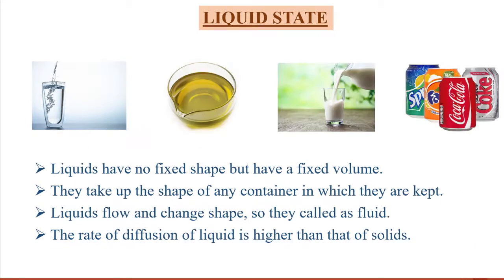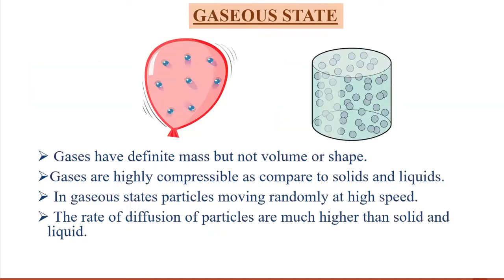Now the liquid state. Liquids have no fixed shape, meaning they don't have distinct boundaries, but they have a fixed volume. They take up the shape of any container in which they are kept. Liquids flow and change their shape, so they are called fluids. The rate of diffusion of liquid is higher than that of solid, meaning the diffusion rate of liquid is much more than that of solid.